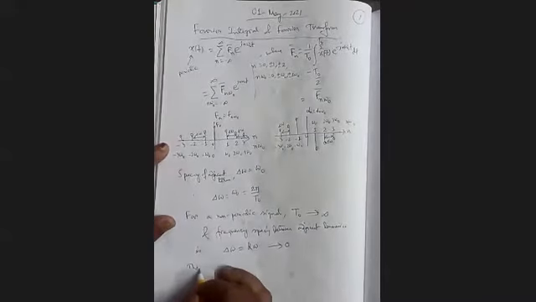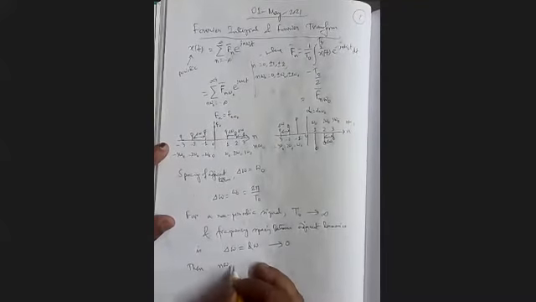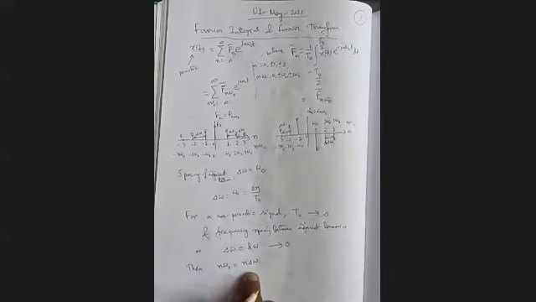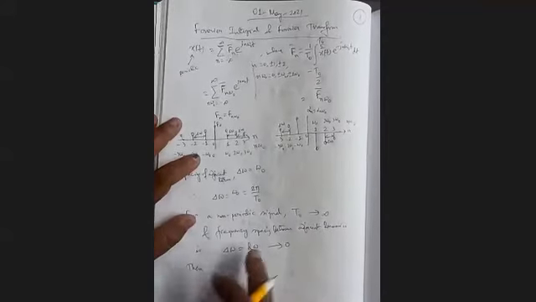Then what is n omega 0? It is n into delta omega. Now delta omega is so small for a non-periodic signal that it is indistinguishable for different n.